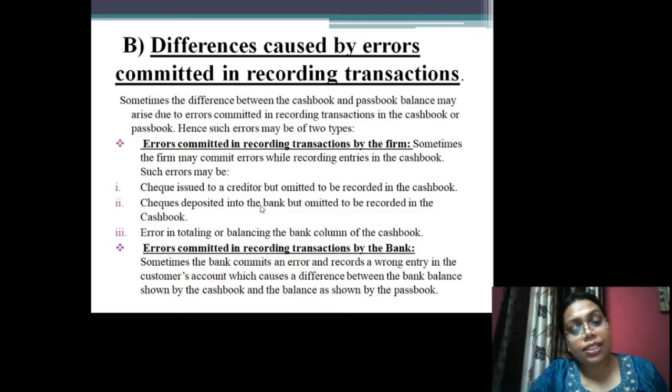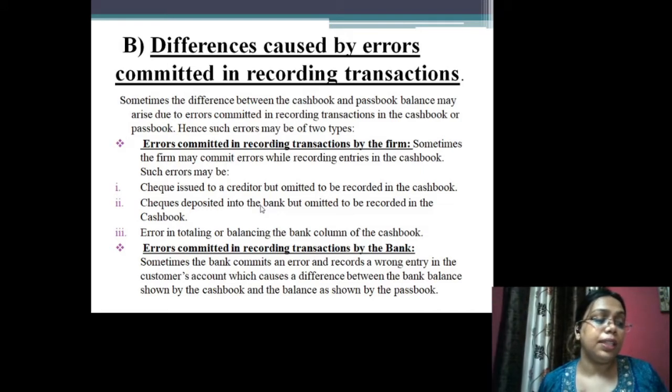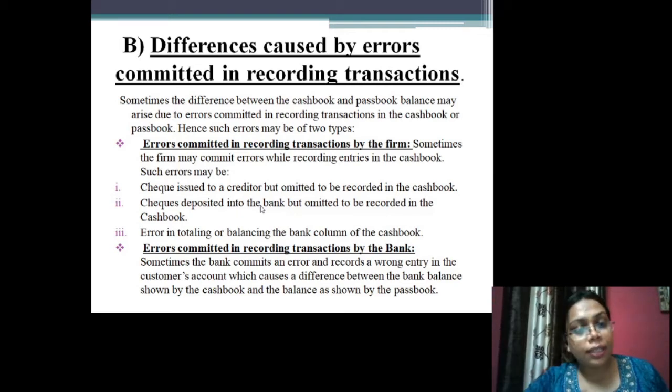And these errors may be that of checks that are issued to the creditor but I have forgotten to enter into my cash book, or checks are deposited into the bank but they have not been recorded in the cash book, or there may be any kind of error while totaling or balancing the bank column of the cash book. So these were the errors that are committed in recording the transactions by the firm.